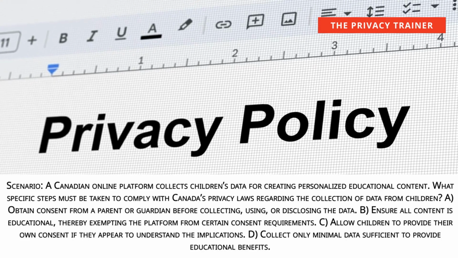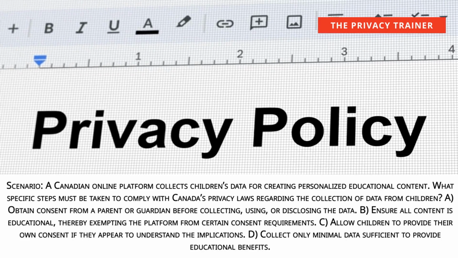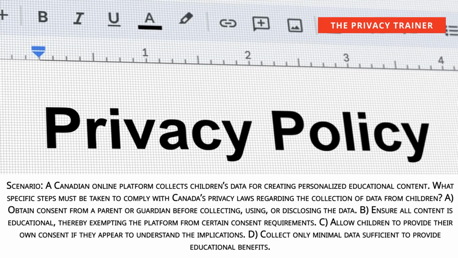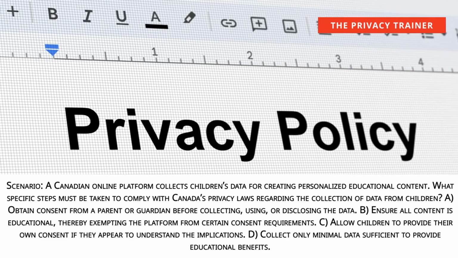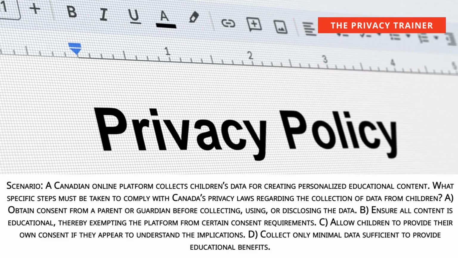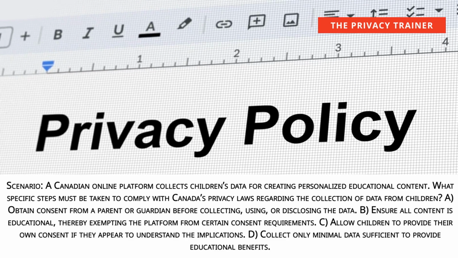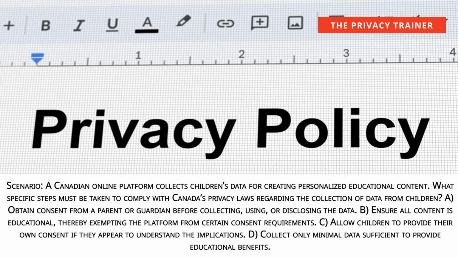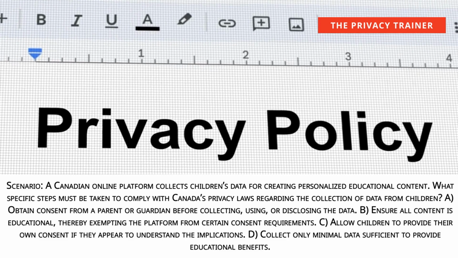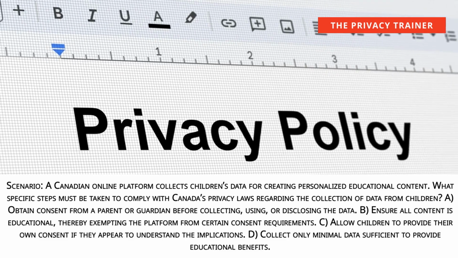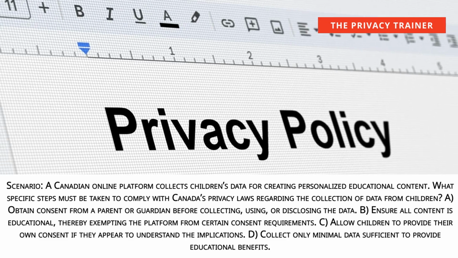Scenario: a Canadian online platform collects children's data for creating personalized educational content. What specific steps must be taken to comply with Canada's privacy laws regarding the collection of data from children? A. Obtain consent from a parent or guardian before collecting, using, or disclosing the data. B. Ensure all content is educational, thereby exempting the platform from certain consent requirements.